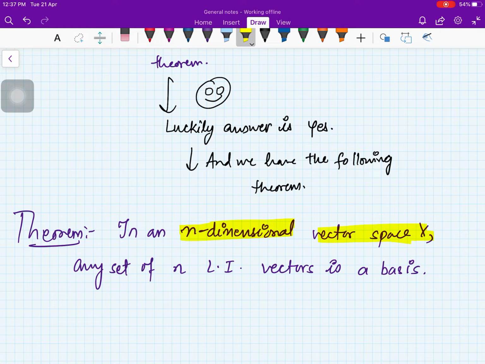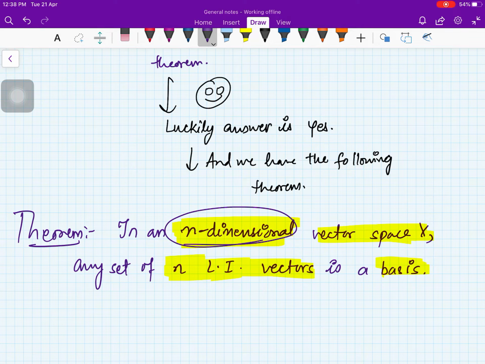For example, if we are proving for R2, we know the dimension is 2, R3 dimension is 3, Rn dimension is n. For Pn the dimension is n plus 1. So for most of the vector spaces we know the dimension in advance. This theorem is saying that if you know the dimension in advance, then if you take any linearly independent vectors equal in number to the dimension of the vector space, that is going to form a basis. Here we are saying that in an n-dimensional vector space, if you pick any n linearly independent vectors, then that is a basis.